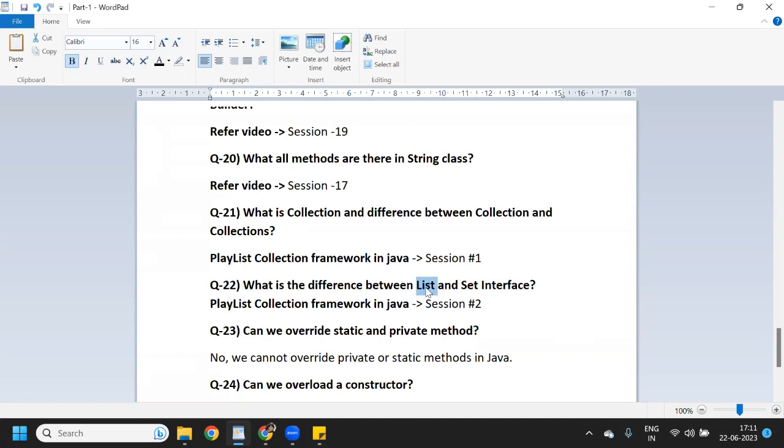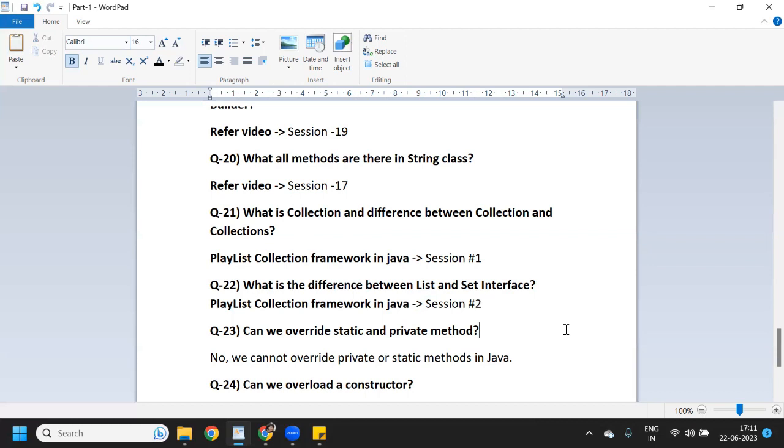So there are two main differences. List maintains insertion order. Set doesn't maintain any order. List can store duplicate elements, but set can contain only unique elements, right? So these are the two main differences. And if you want to explore more, then you can go into session 2 and watch. There I have explained the difference between list, set, queue and map, everything, right? I have explained it over there.